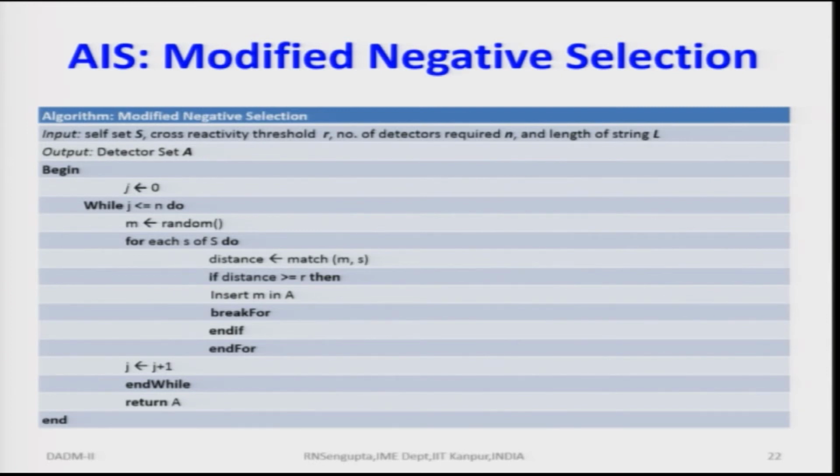If m and s elements have a distance function greater than or less than, you will put those values from m into the s set or outside the s set, depending on whether the matching is less than or equal to some epsilon value for the distance or greater than that. You continue that, then increase j from 0 to 1, again compare for all, follow all the steps and continue doing that till you exhaust all the values of j.